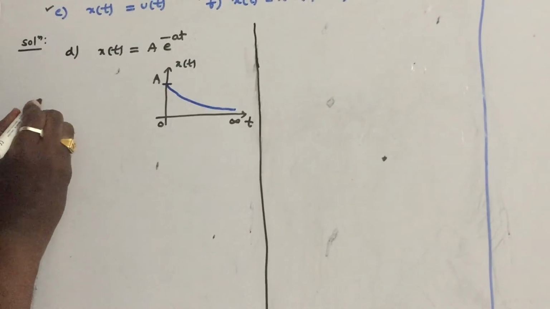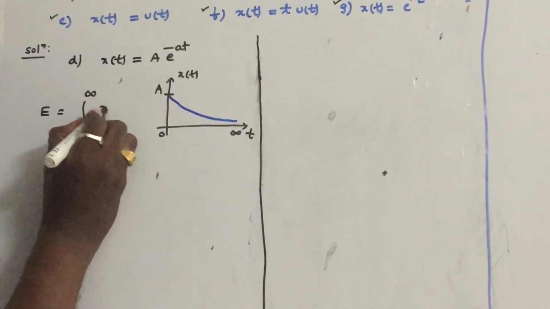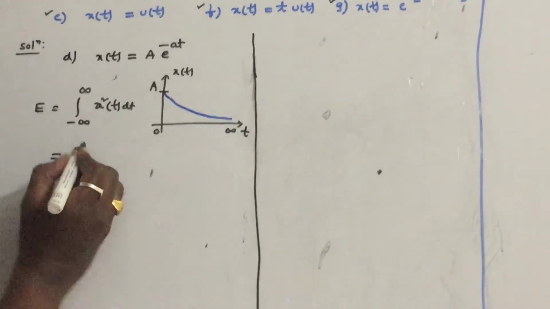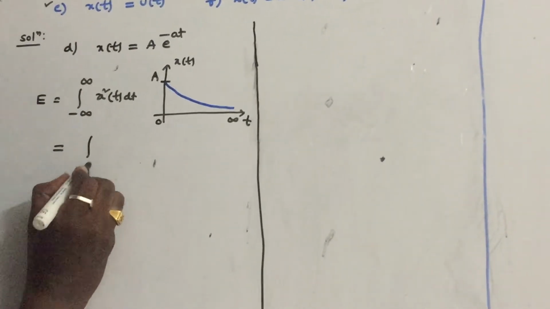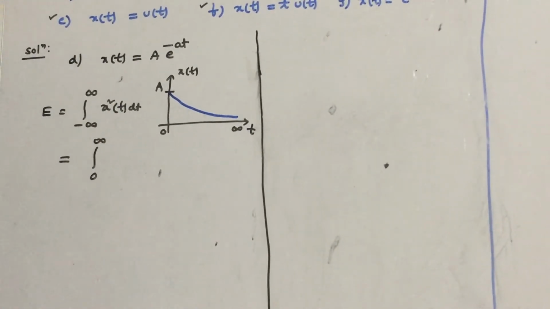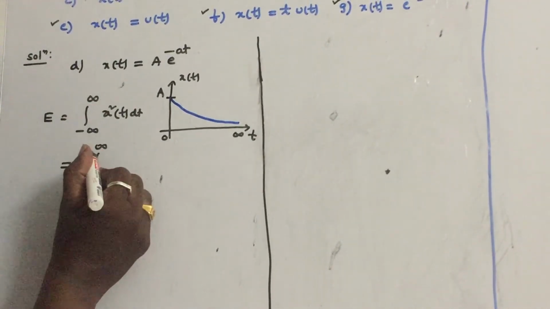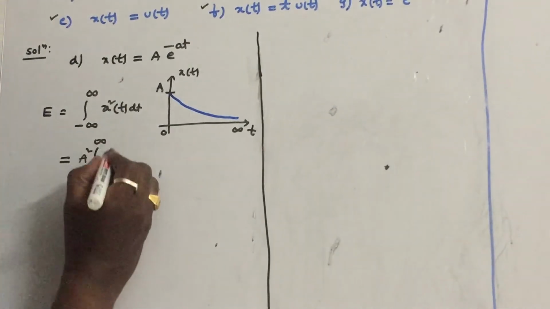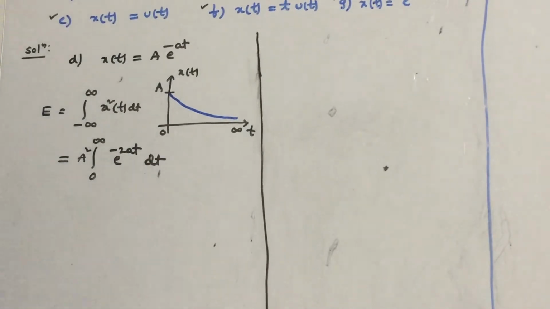What is the energy formula? Energy is integral minus infinity to infinity x square of t dt. Because the signal is available during the interval 0 to infinity, we can write it as a square outside, e power minus 2at dt.